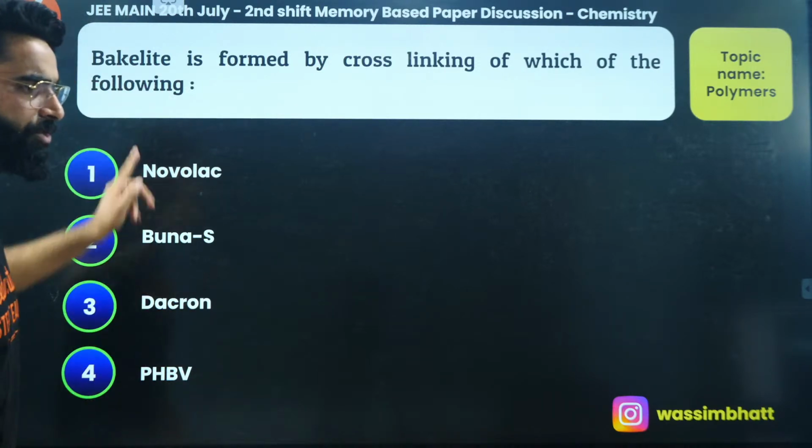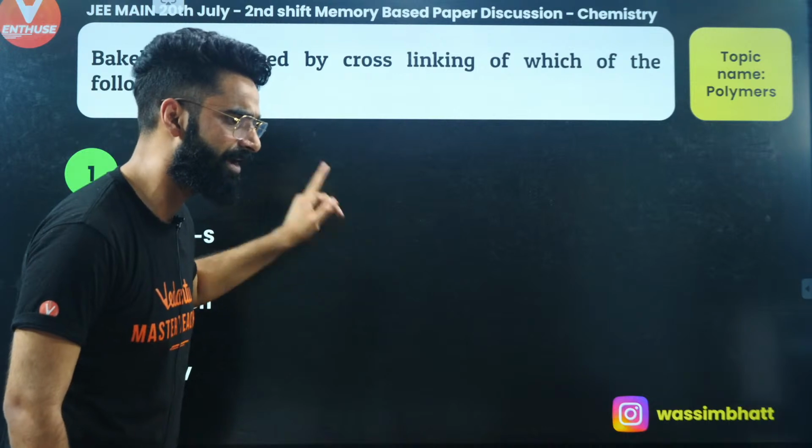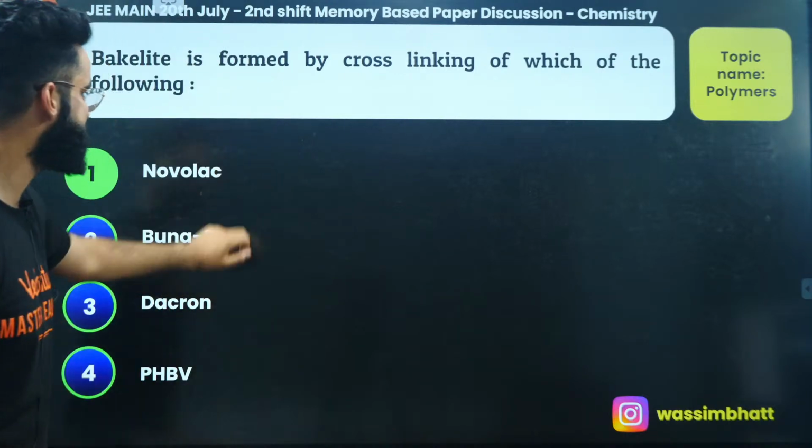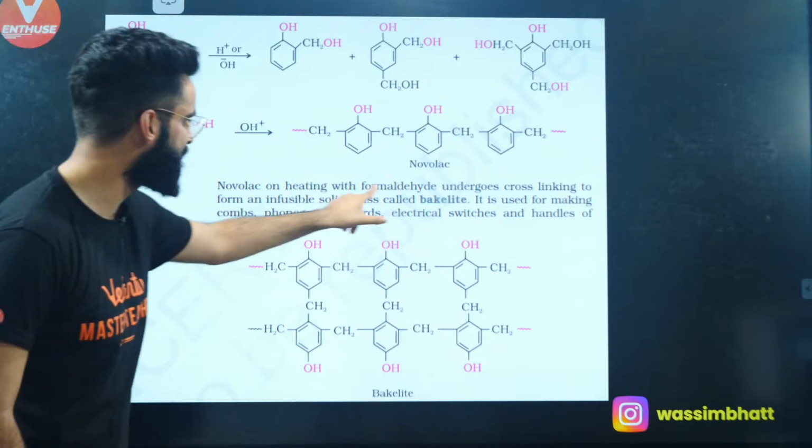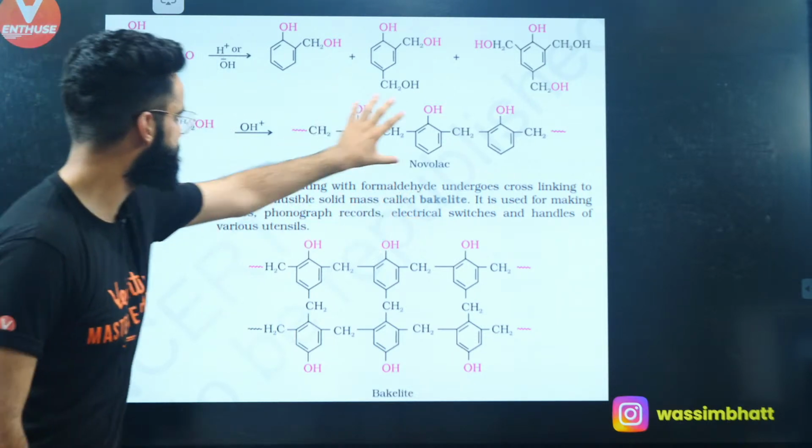It's going to be formed by the cross-linking of Novolac. And people, again, it's taken from your NCERT, as you can see over here. And this is the statement written as well. Novolac, this is the Novolac, right?